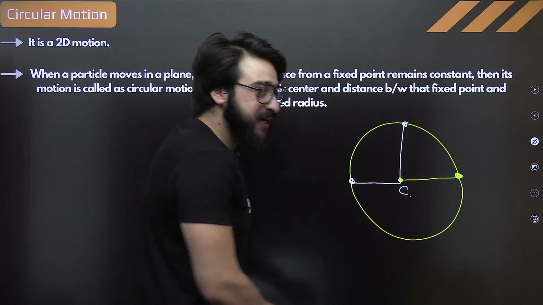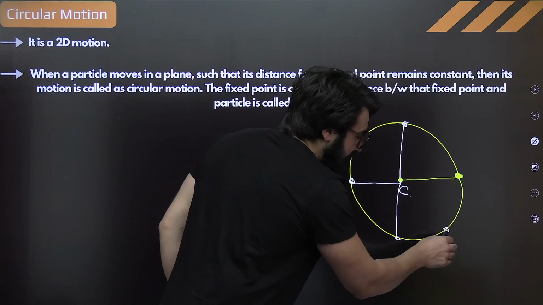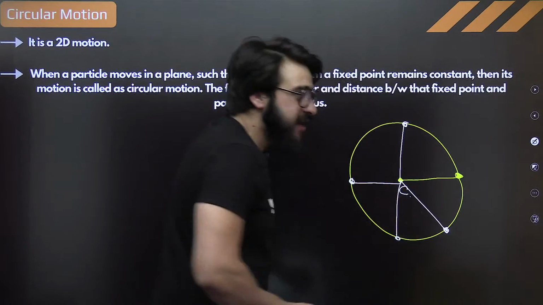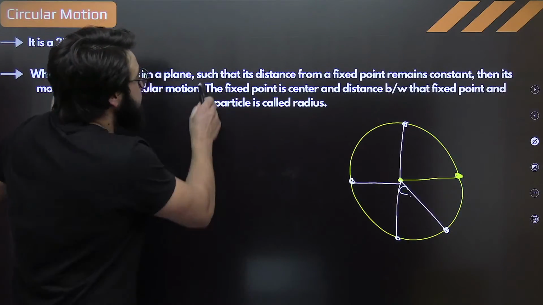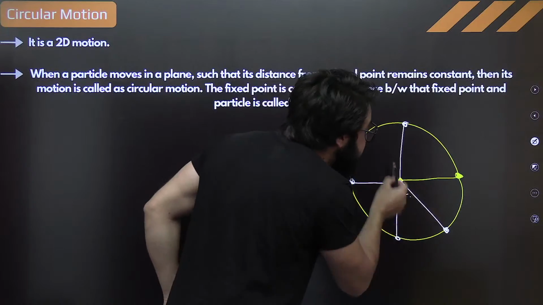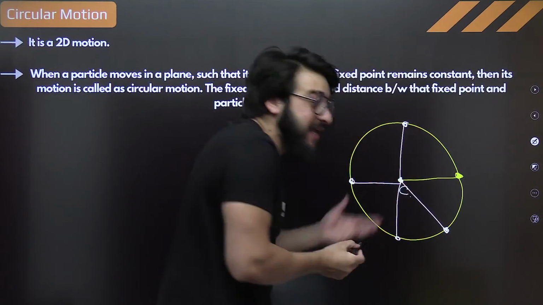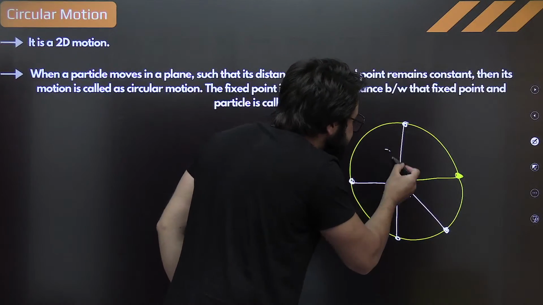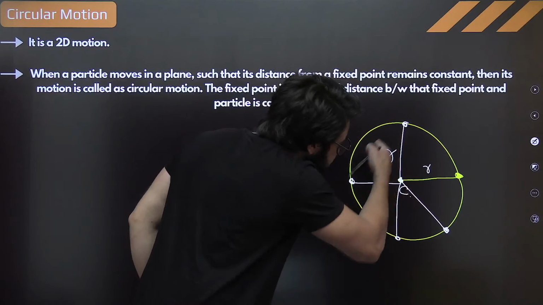From this point to this point it is C exactly. From this point to this it is C when the particle is at this position. Over here it is something like this. So it is saying that when the particle moves in such a plane that its distance from a fixed point remains constant, this distance remains constant. This is a fixed point, and from it the distance remains constant. So we say this distance is nothing but radius. Understand? This distance is nothing but radius. It remains constant because radius is constant.